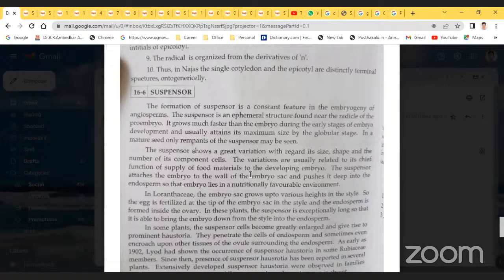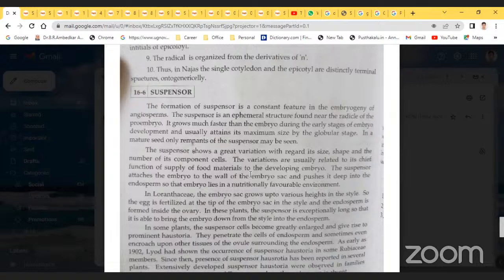It grows much faster than the embryo during the early stages of embryo development, and usually attains its maximum size by the globular stage. In a mature seed, the suspensor may sometimes still be seen.